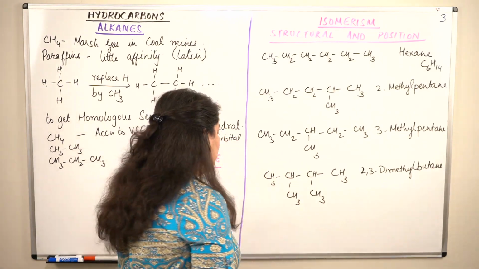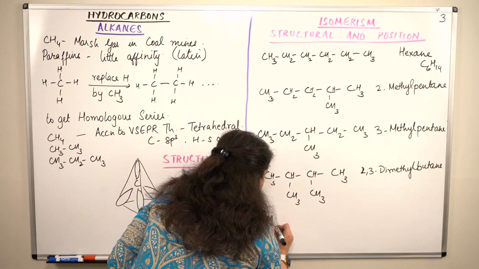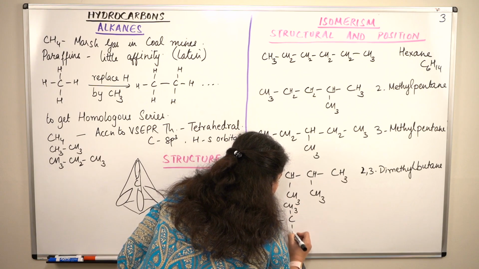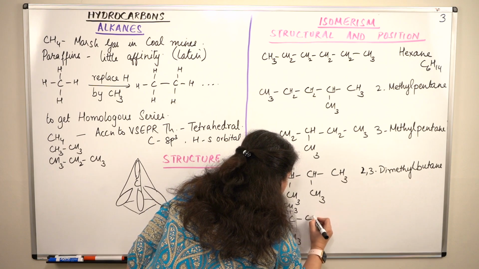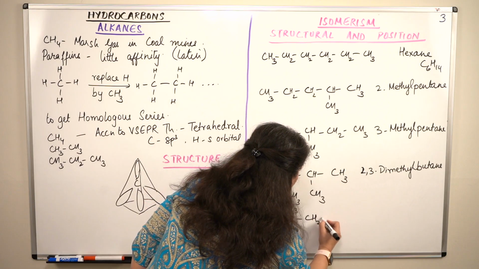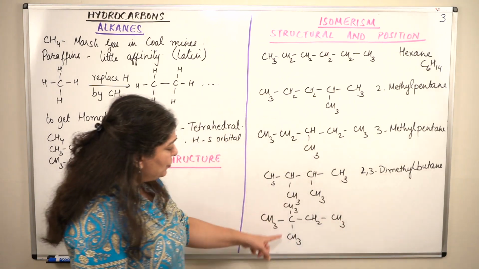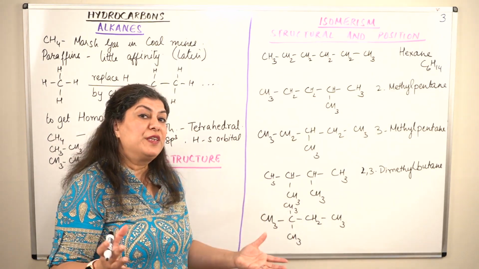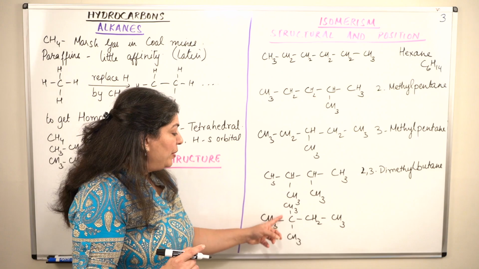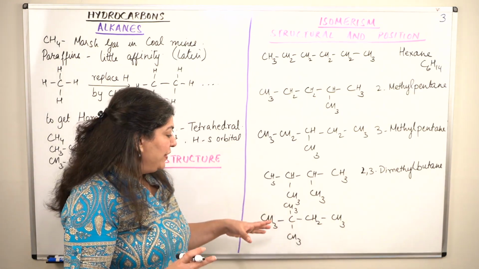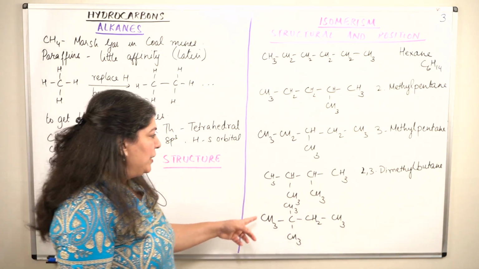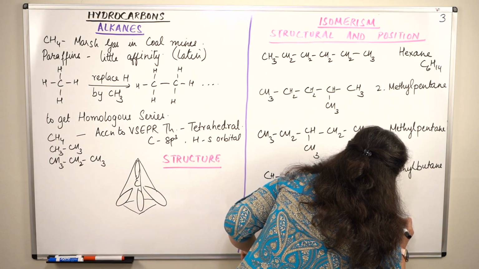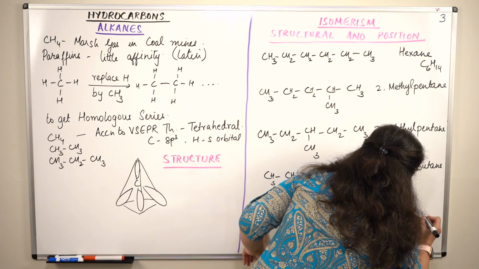And imagine that both the methyl groups were forming branches on the same carbon. Then what is the compound that I'd get? CH3 here. Let us imagine that this is the carbon that has both the branches. So CH3, CH3, CH2, CH3. Do you see? Now this carbon is forming 4 bonds with 4 different carbon atoms. So give it the IUPAC nomenclature. This would be 2,2-dimethyl butane.